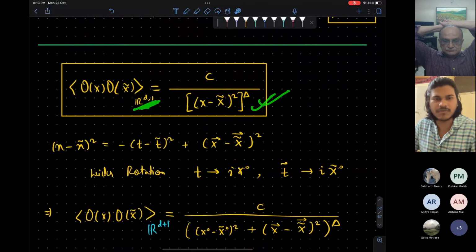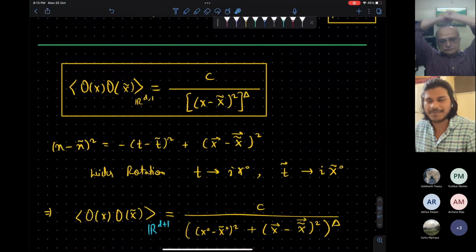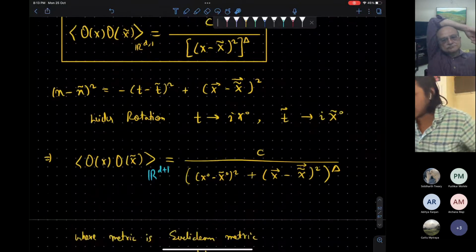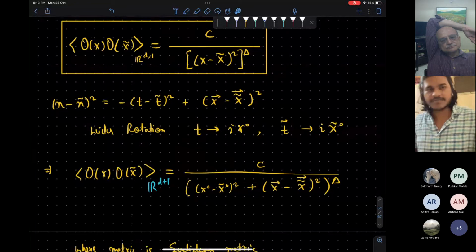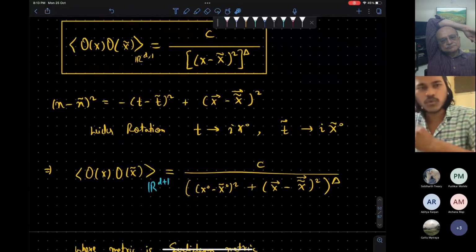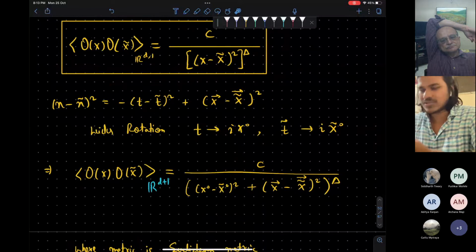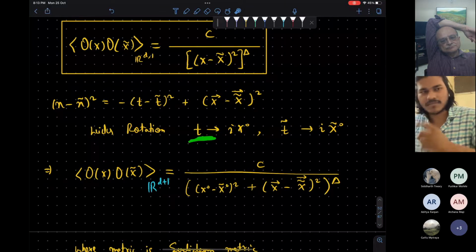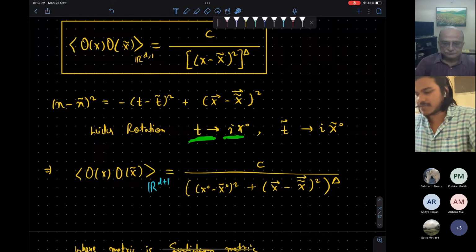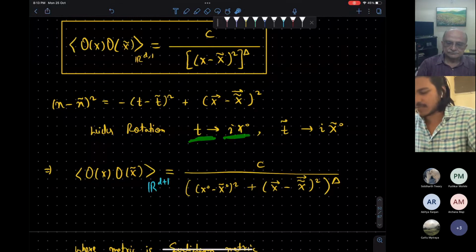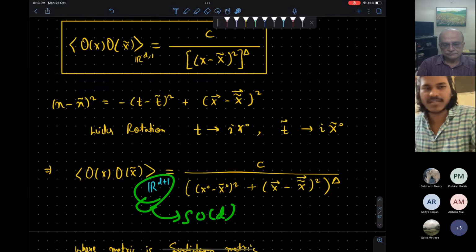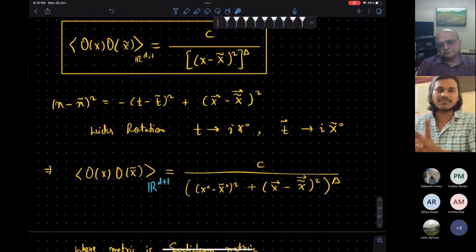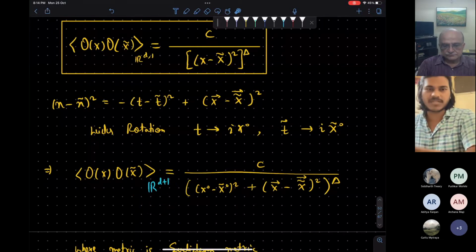Now it is in a Minkowski space. I hope I'm not confusing. So now we do a Wick rotation. We will go to Euclidean coordinates. Why are we going to Euclidean coordinates? To use larger symmetry. If I Wick rotate the time, work with imaginary time, then we will be working with R^(D+1), and this has SO(D) symmetry. We can use the larger rotational symmetry. That will simplify the calculation.